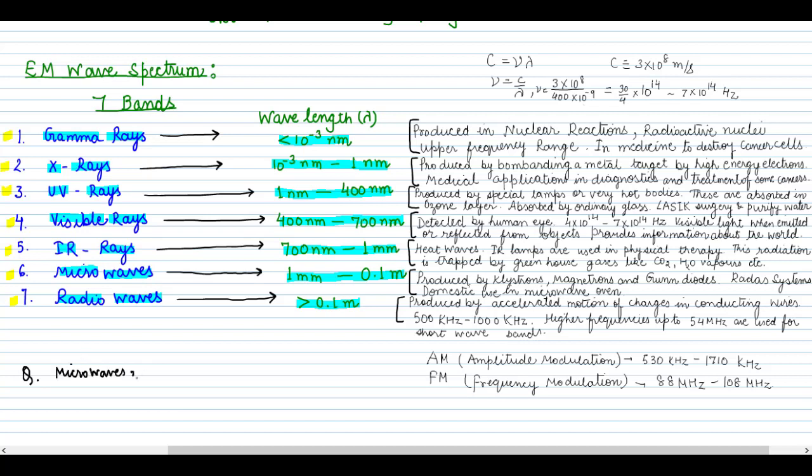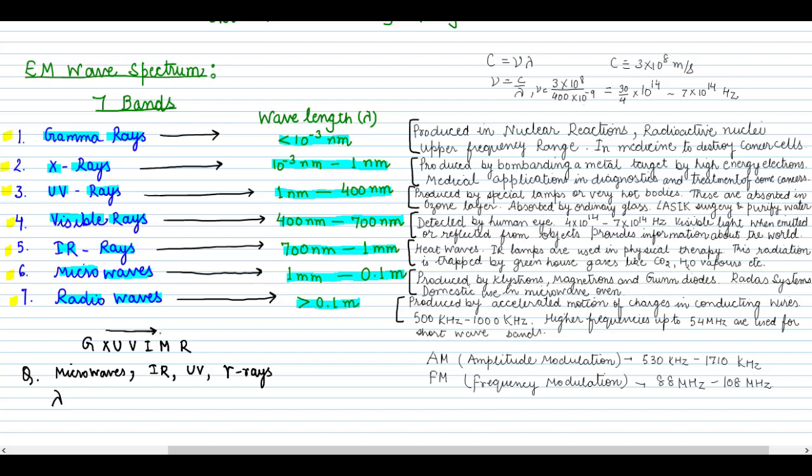microwaves. This is a previous board question and it comes in the competitive exams also. That you have microwaves, then you have infrared waves, IR waves, then you have UV rays, ultraviolet rays, and then you have gamma rays, and then you have to arrange them in the descending order. Descending means you have to start from the highest one and then go to the lowest of their wavelength, lambda. So now if we go to the tagline, "Got XUV in my range", write down "Got XUV in my range", and this is in the increasing order.